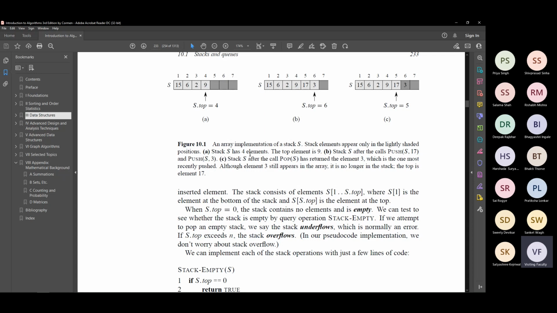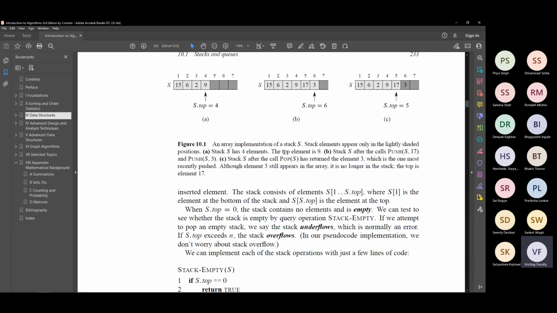Next, two more notations. What we said insert yesterday, they are calling it push. They're pushing an element into the stack, like you're pushing a book into a box. And removing or deleting an element is called pop. You're popping the stack. You will pop out the top element of the stack. It pops out, it gets removed.